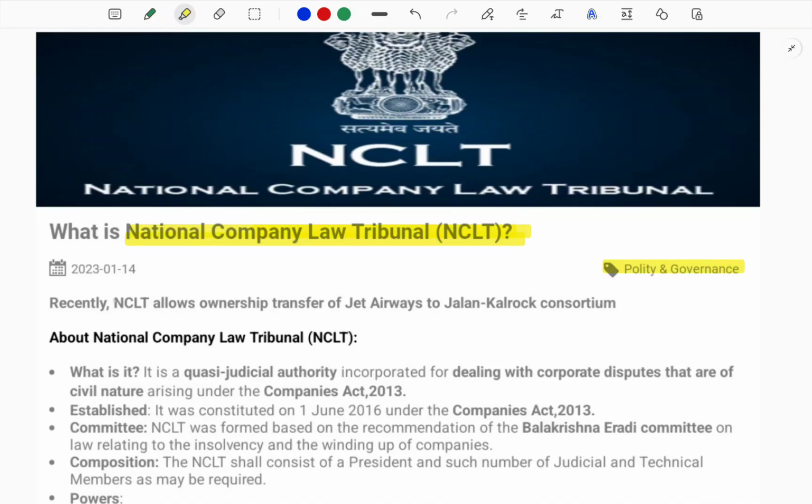So here we can get into the facts. NCLT is in the news recently because it has allowed the ownership transfer of Jetways to the Jalan Kalrock Consortium.